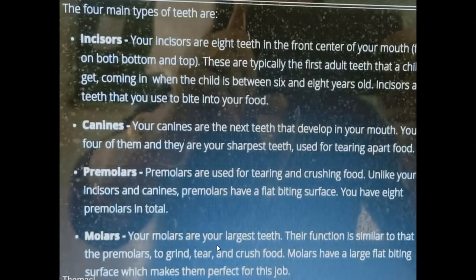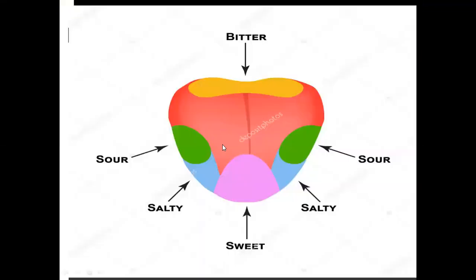Then molars, the largest teeth, and their function is similar to that of the premolars. Premolars and molars together have a flat surface, so they are used for grinding the food, to grind, tear, and crush the food. Molars have a large flat biting surface, which makes them perfect for this job. So altogether, the teeth bite, tear, and crush the food so that it will easily go into the next part of the digestive system.